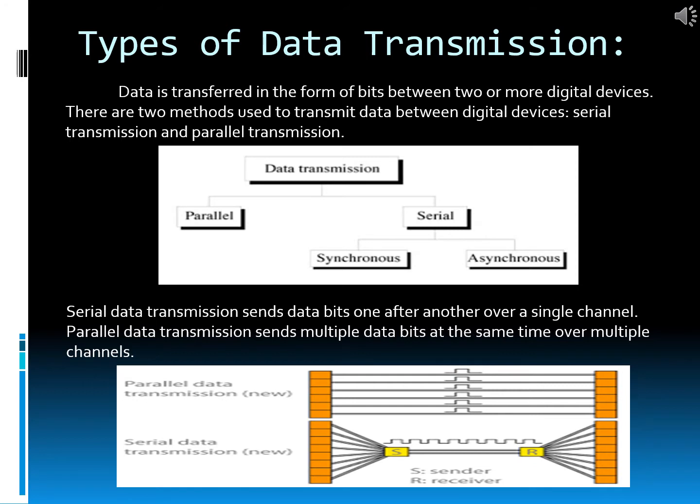There are two methods used to transmit data between digital devices. Those are serial transmission and parallel transmission. Serial transmission can later be divided into two parts, that is synchronous and asynchronous. Serial data transmission sends data bits one after another over a single channel, as you can see in this picture. And parallel data transmission sends multiple data bits at the same time over multiple channels.